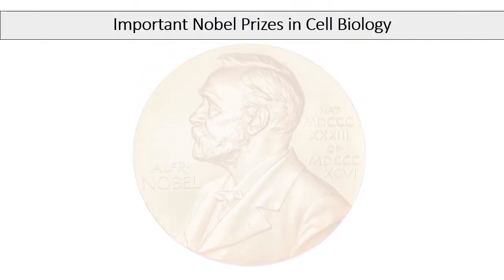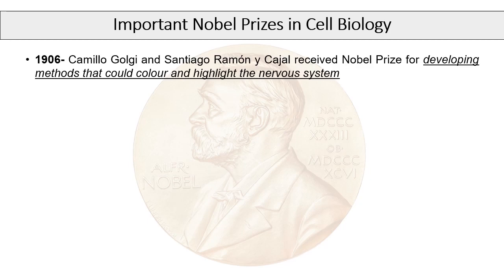These are some of the Nobel Prize winning discoveries in cell sciences, although many more are there. Interested students may check out the introductory pages from Cell and Molecular Biology by Gerald Karp. Some of the discoveries stated here have also been mentioned earlier. In 1906, Golgi and Cajal received the Nobel Prize for developing methods that color and highlight the nervous system.